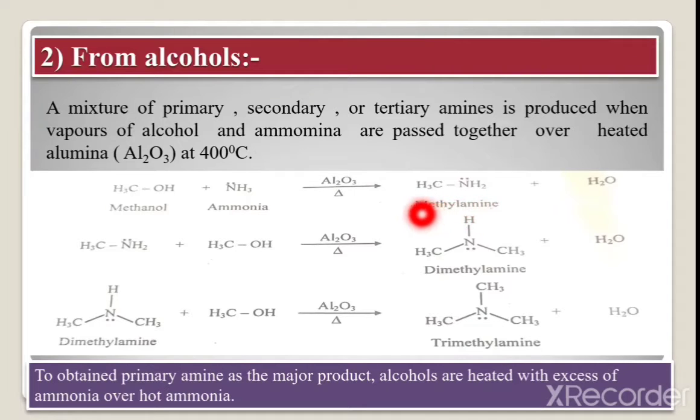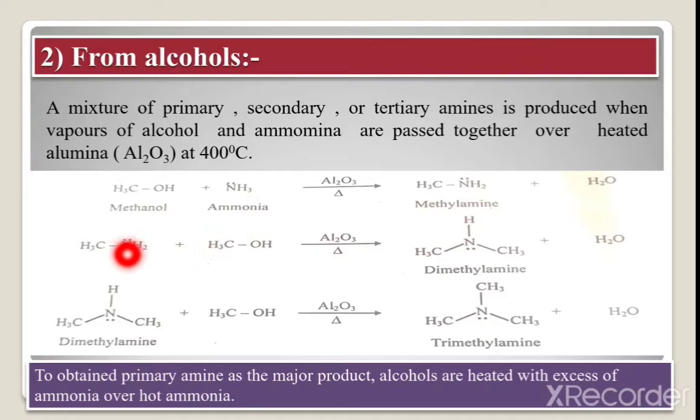That means NH3 attacks this methyl, and there is departure of this OH, and from hydrogen we get H2O as a byproduct, and we get methylamine as the product.